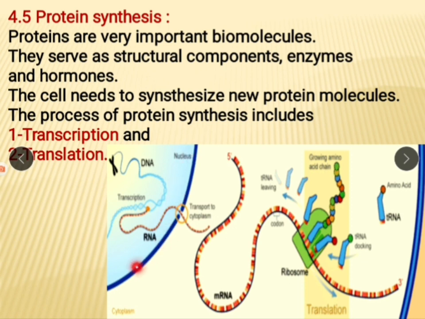Transcription occurs in the nucleus. Here this blue colored part is a part of the nucleus, and this is the cytoplasm. Transcription occurs in the nucleus, while translation, the second step, occurs in the cytoplasm. In transcription, mRNA is produced, and in translation, the actual protein molecule is produced.